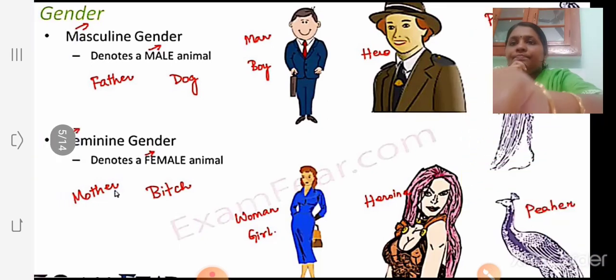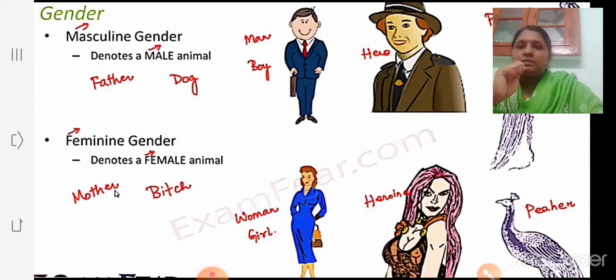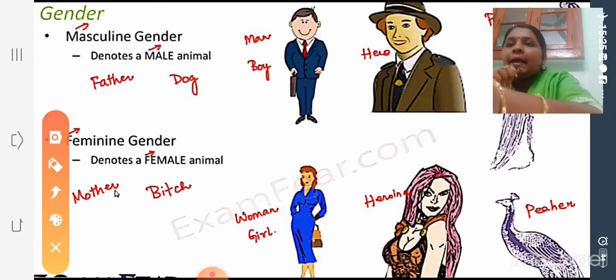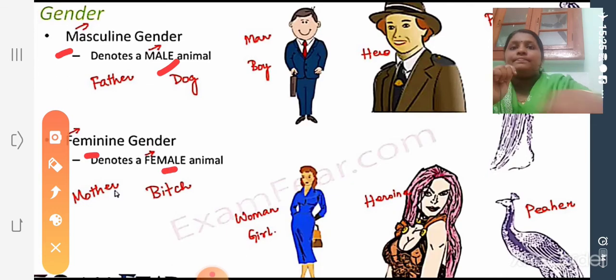Look at here, masculine gender and feminine gender. Some pictures are given there. Masculine gender, masculine begins with the letter M and it stands for male. M for male. And feminine gender starts with the letter F and it stands for female.